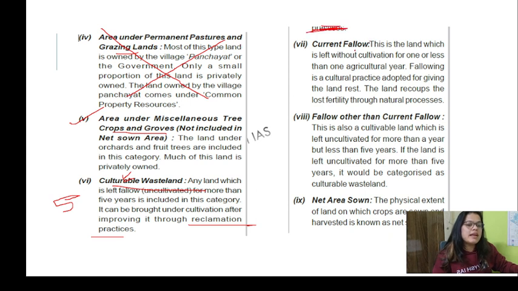Current fallow land is the land which is left without cultivation for one agricultural year. Fallowing is the cultural practice adopted for giving the land rest.